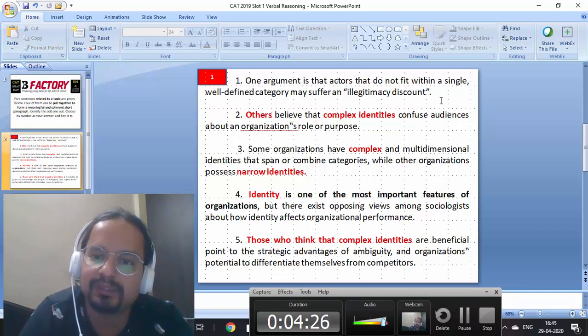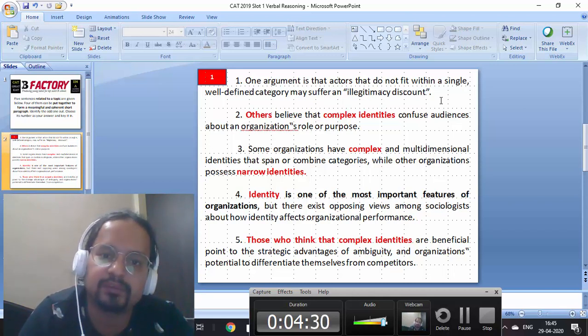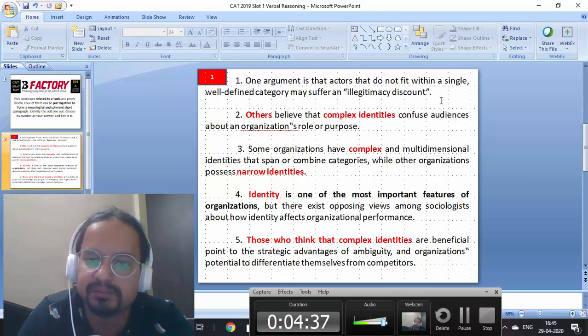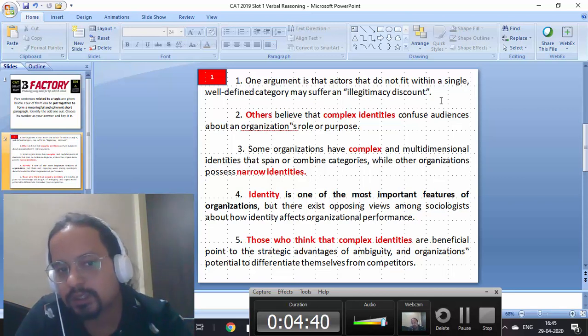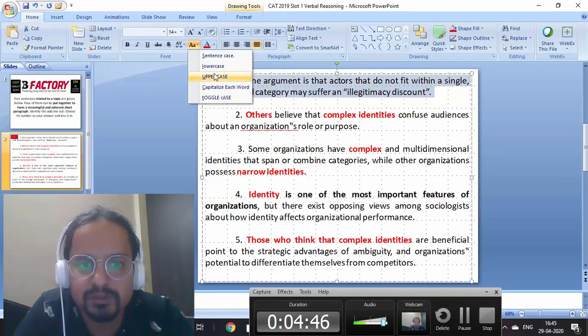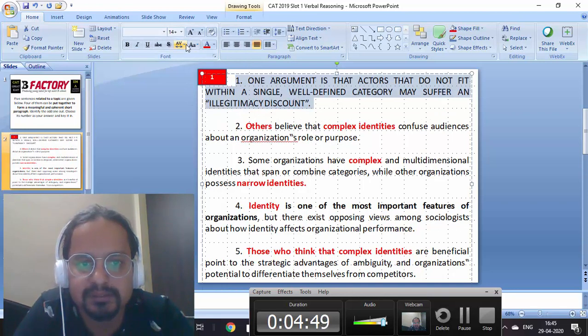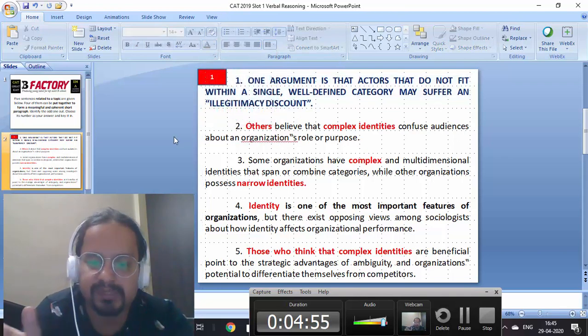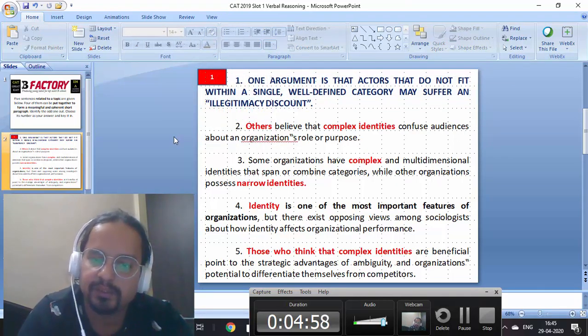And one is talking about an illegitimacy discount and not fitting within a well-defined category. So it is slightly out of place and not exactly related to organizational identities and the complex and narrow identities as we are talking here. So one becomes the odd one out. Got it? So you need to actually find out those sentences which are totally related, and then look to eliminate the one which is not the best connecting one in the given paragraph flow.